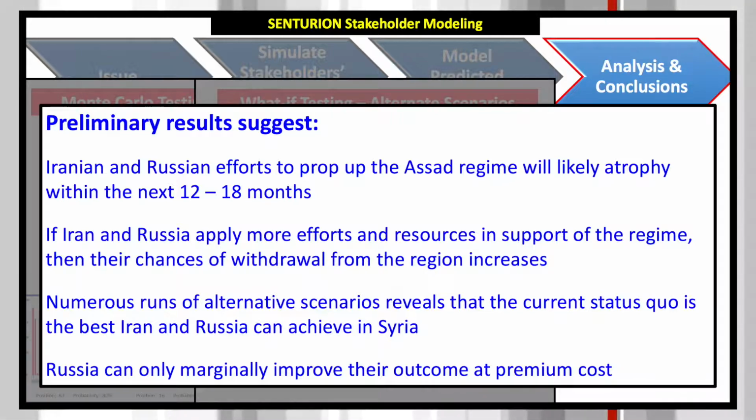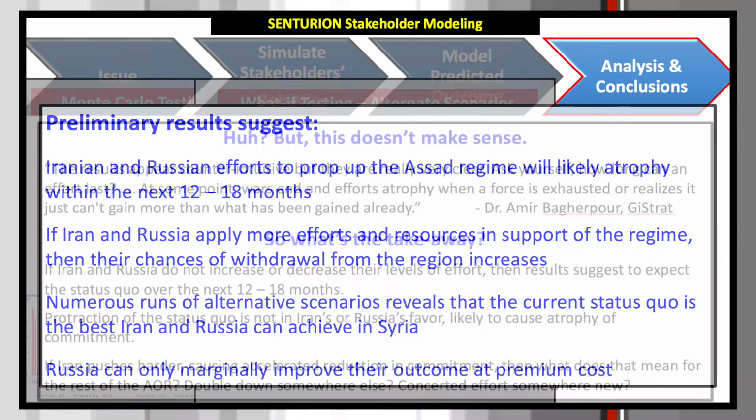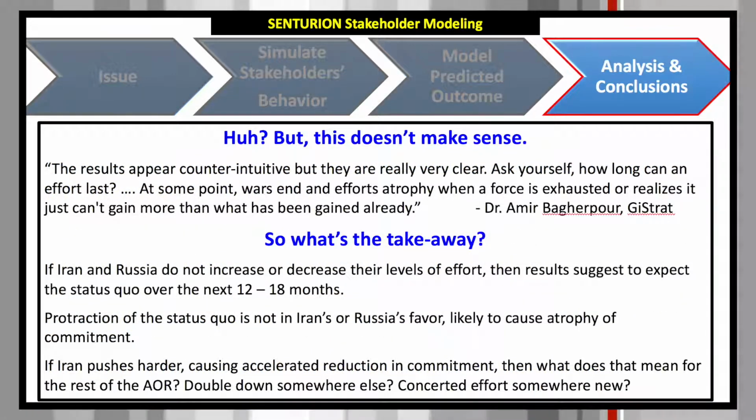The model results suggest Iran's commitment to the Assad regime is likely to atrophy in the next 12 to 18 months. The current status quo is very likely the best outcome that Iran can achieve with their commitment to the regime. Do these preliminary results make sense? They seem counterintuitive on the surface, but history provides examples of such situations.